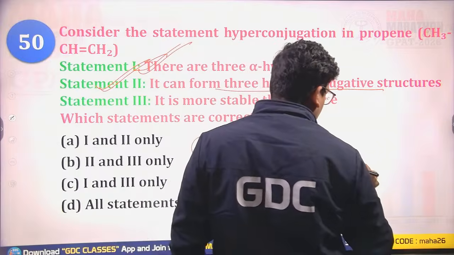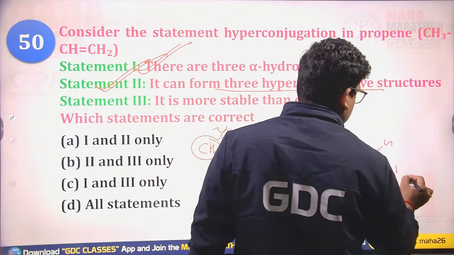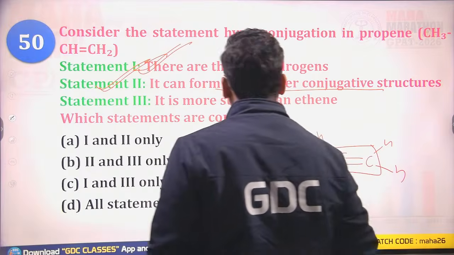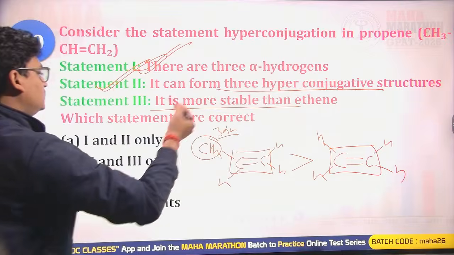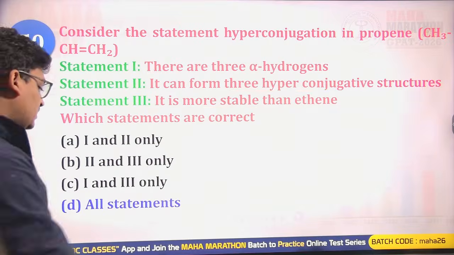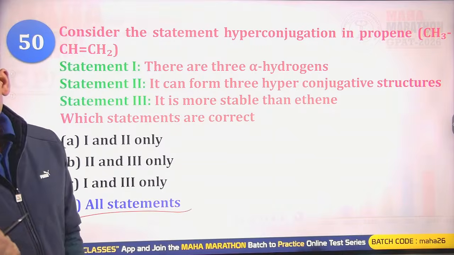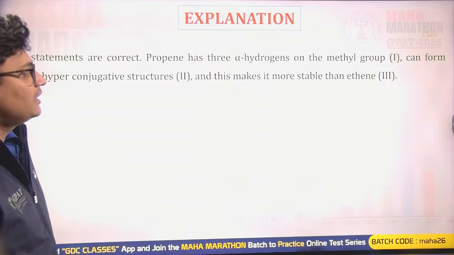Ethene has no alpha hydrogens, so how can ethene have better stability than propene? Propene is more stable than ethene. So statement 3 is also correct. So statements 1, 2, 3, all are correct. So D will be the right answer.